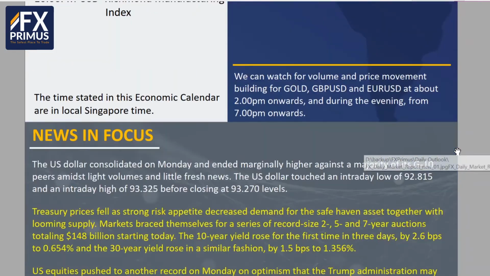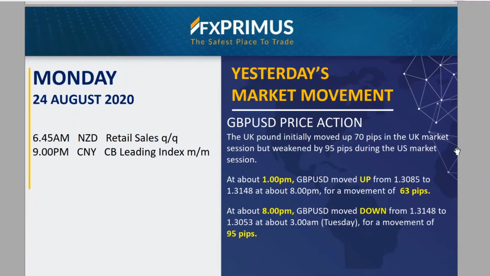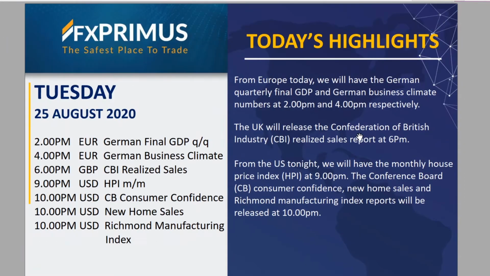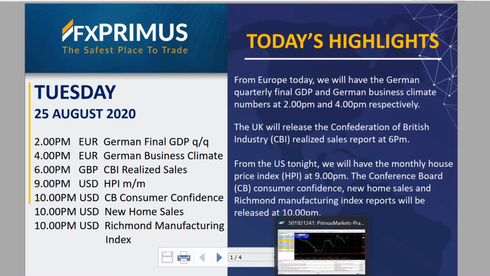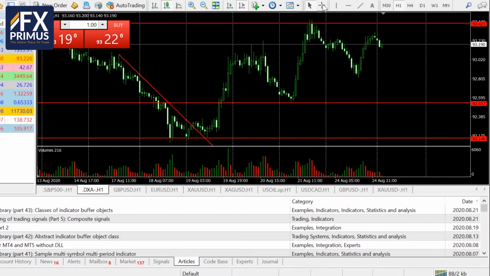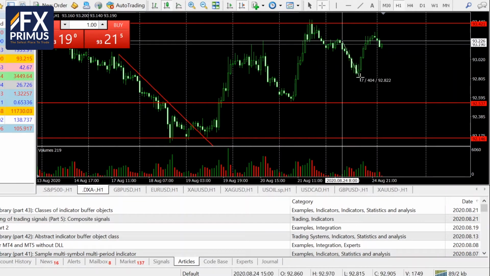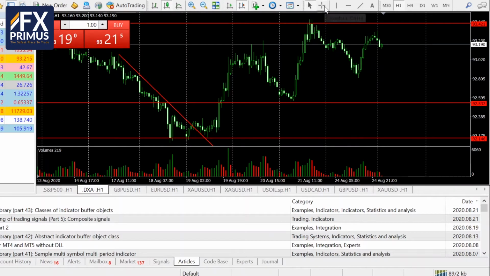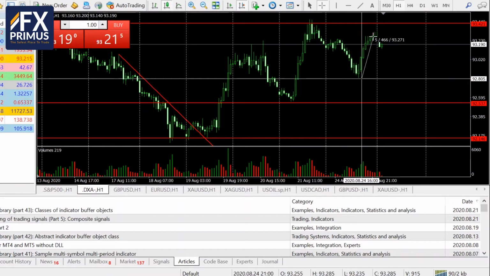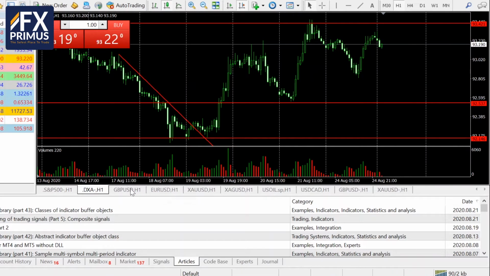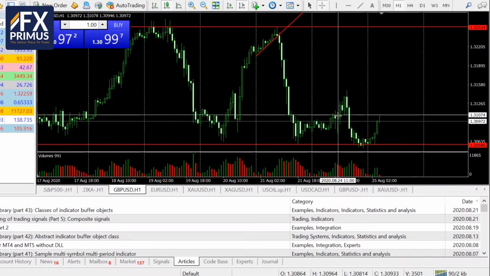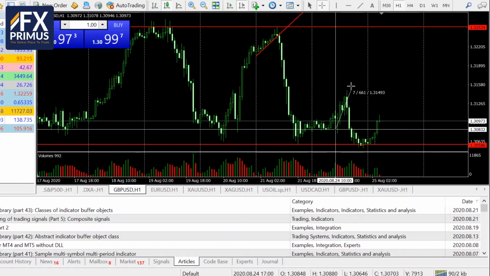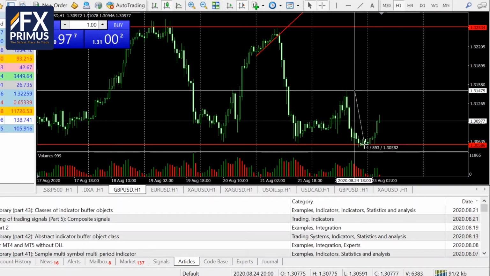So, for yesterday, we had a very quiet economic calendar, only minor data coming out from New Zealand and also China during the evening. Although there was less economic data yesterday, we still managed to see the US dollar moving within the consolidative range. It came down during the UK trading session and recovered during the US trading session to end the market session largely unchanged. We do see the UK pound moving up by about 70 pips and also coming down during the US trading session, coming down about 95 pips.